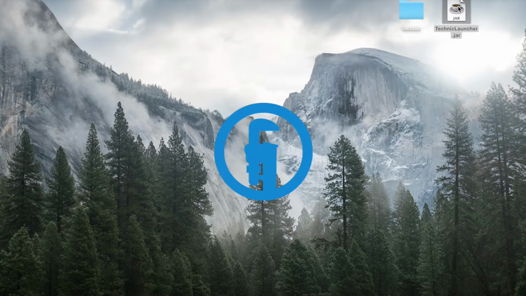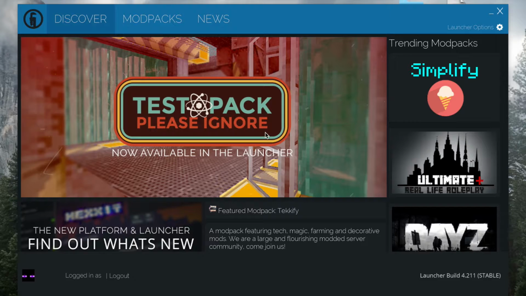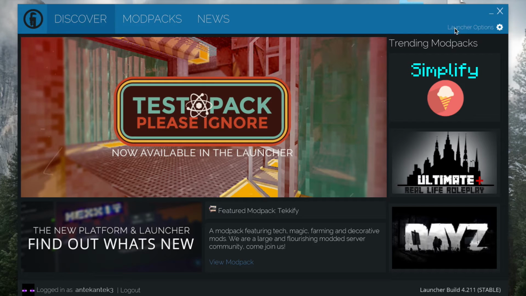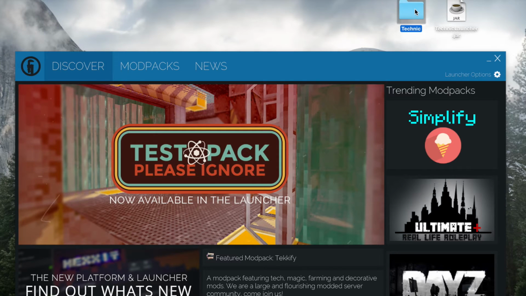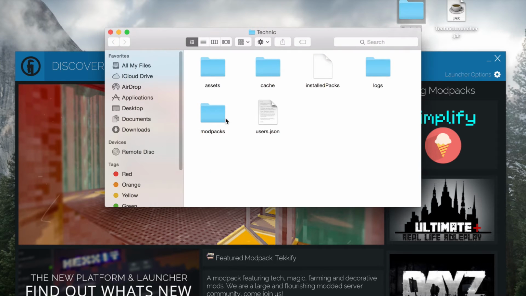You want to start off by opening the Technic launcher, and then you want to click on launcher options. This will show where your install folder is. I have mine on my desktop, but the default folder, which most of you guys will have, will be in your application supports folder.